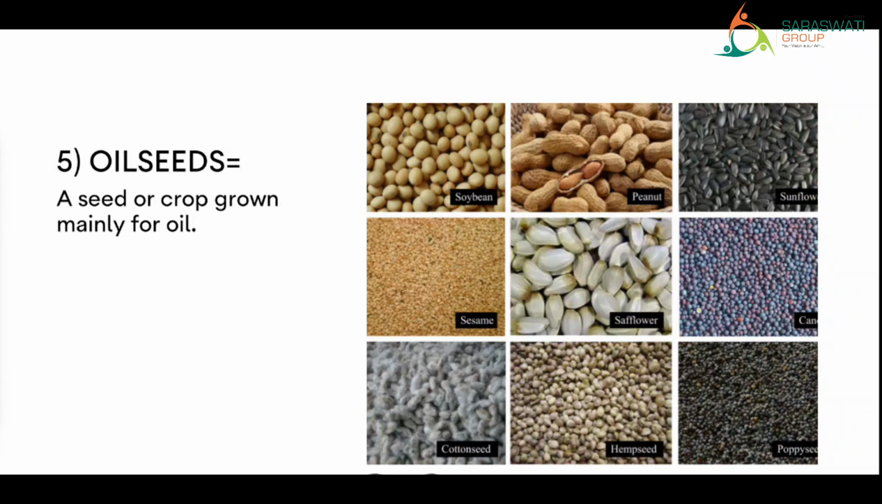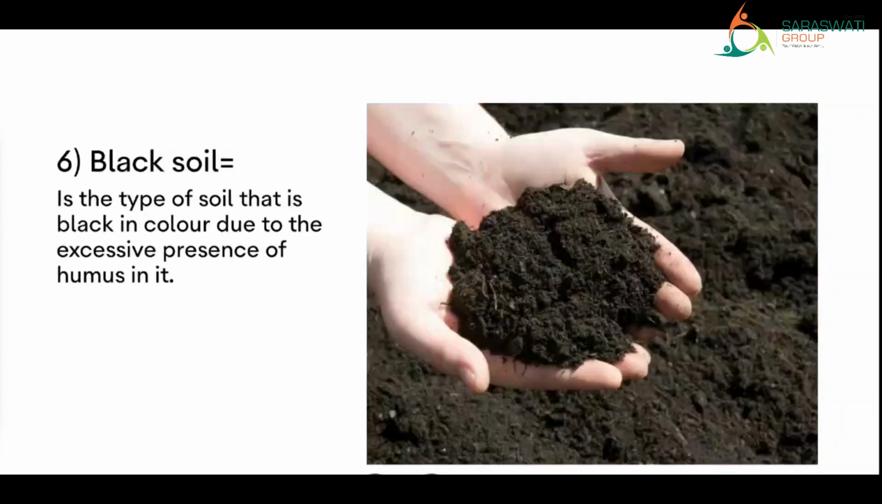Right? So oil seeds are the seed or the crop grown mainly for oil. Okay? Next, black soil. Black soil is a type of soil that is black in color due to the excessive presence of humus in it. See here in the picture, the person is holding a soil. Now that soil looks black, right? Why does it look black? Because it has humus in it.